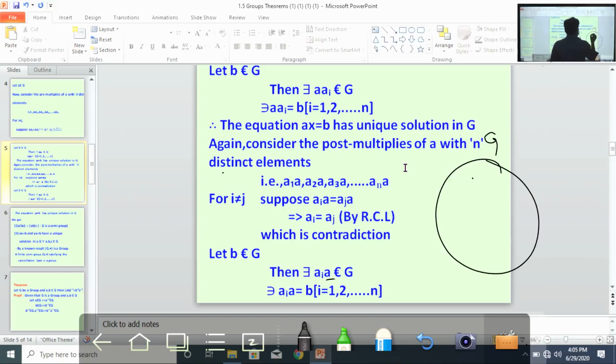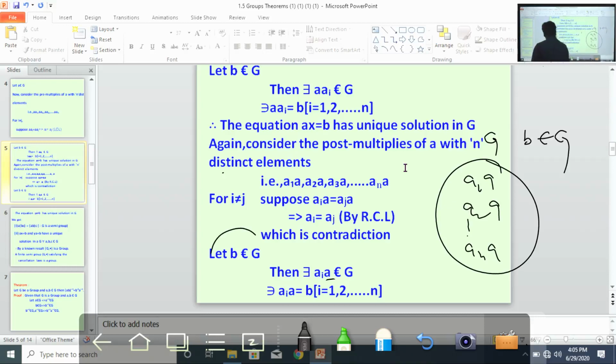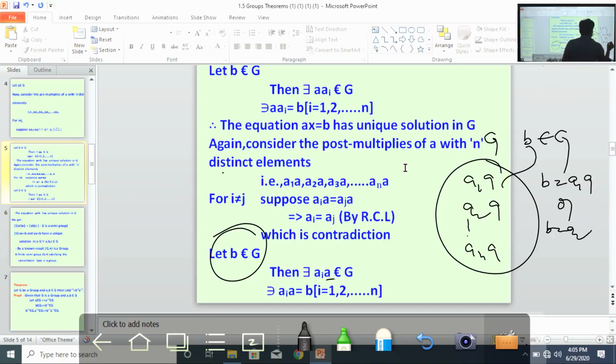This is G: a_1 a, a_2 a, and so on, a_n a. Suppose you take b belongs to G. So b is of the form b equals a_1 a. I repeat once again, b equals a_2 a and so on. So definitely, a_i a equals b.